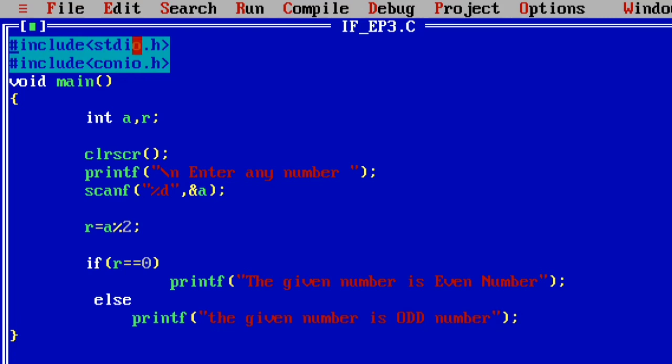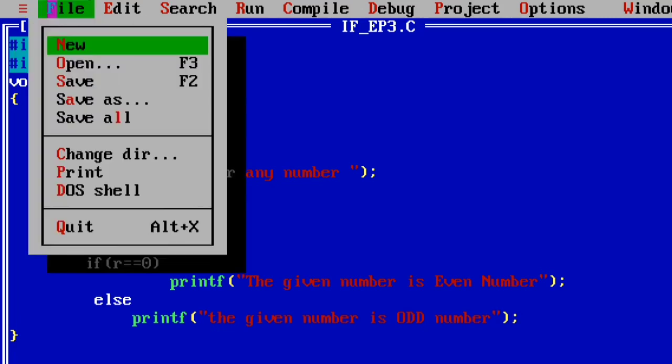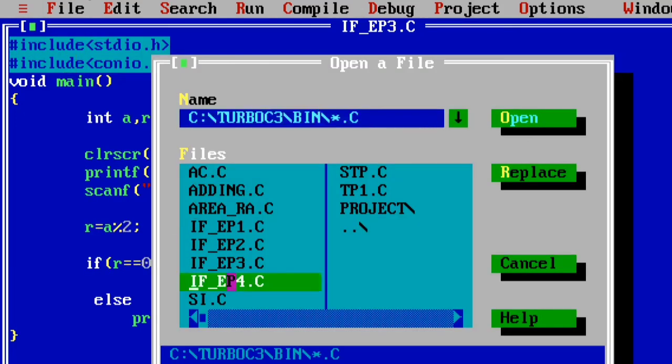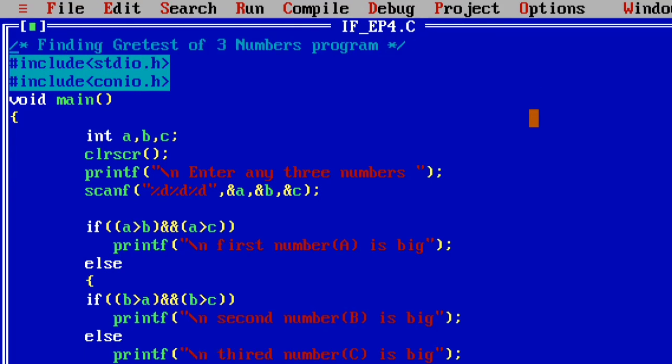Next, I will explain the nested if program. Then comes this program. This program is also finding the greatest of three numbers. Already this program was discussed with the help of the if statement, but here I am explaining this program with the help of nested if.